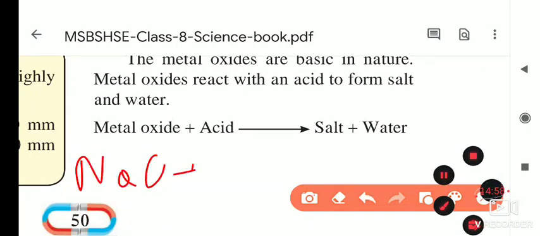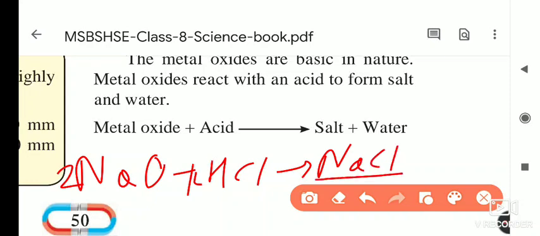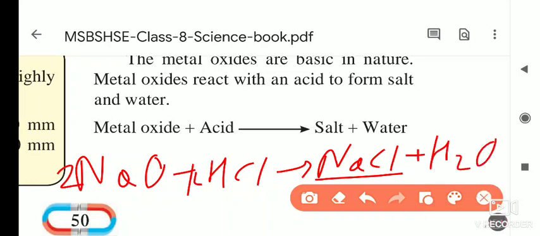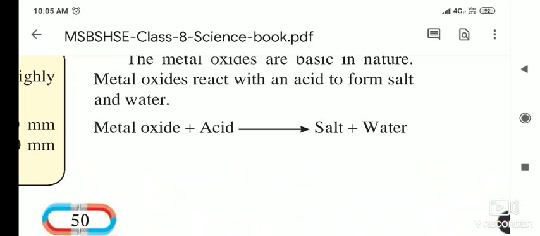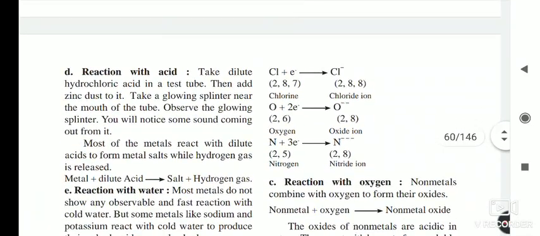NaO, when it reacts with the acid, that is HCl, it forms NaCl, our common salt that we eat, and the water, H2O. Sodium chloride and water are formed. From this we understand that when any metal reacts with oxygen, it forms a metal oxide, and when the metal oxide reacts with the acid, it forms the respective salt and water. Now next is the reaction with the acid.